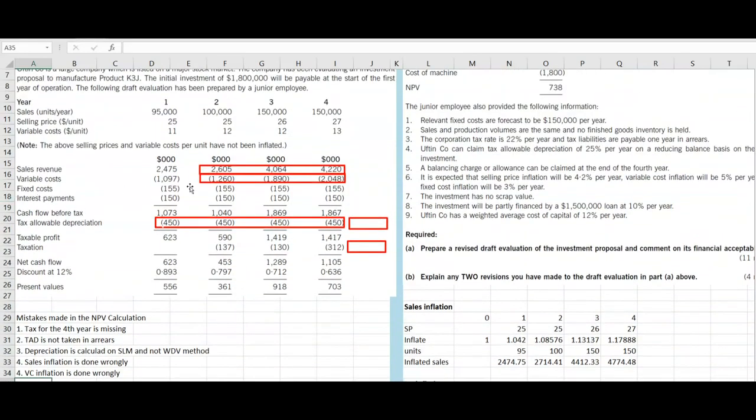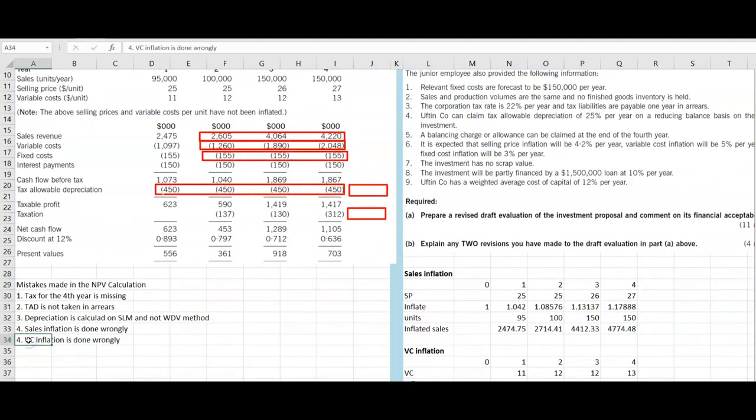Any other mistake is the fixed cost. Fixed cost has to be inflated by 3%. He has done it only for the first year. From there on, it is totally wrong. So again, the fixed cost is wrongly inflated. So if you want, we can just copy it and do it. So the fixed cost is wrongly inflated. So that's about the 6th point.